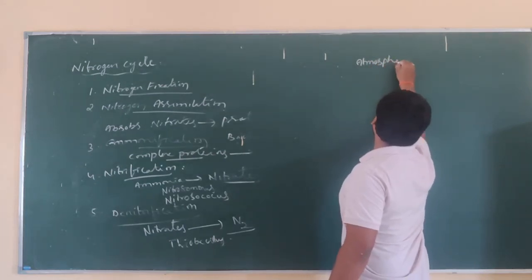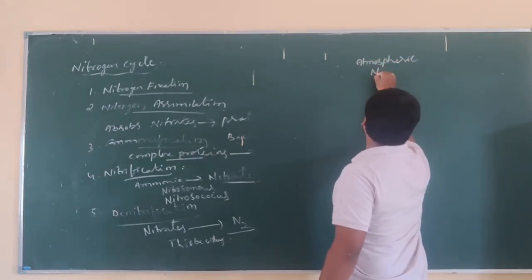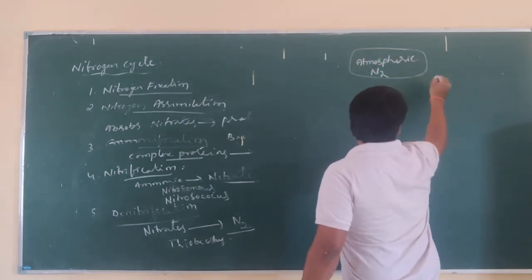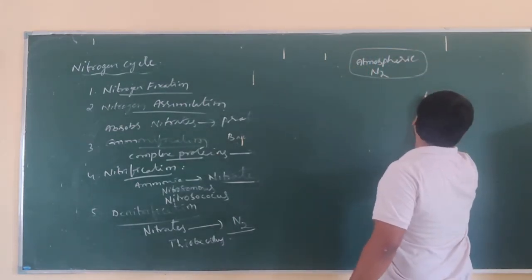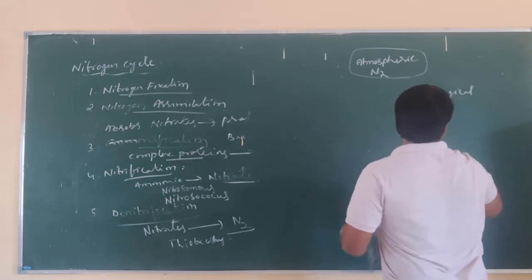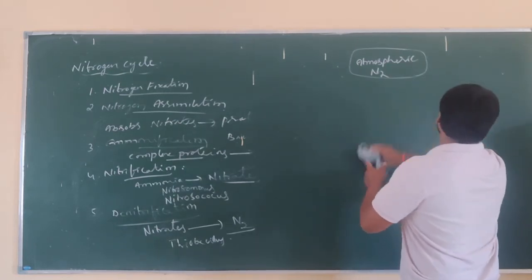Atmospheric nitrogen. So this is by the biological process, that is by bacteria.